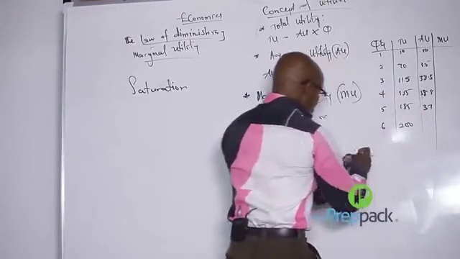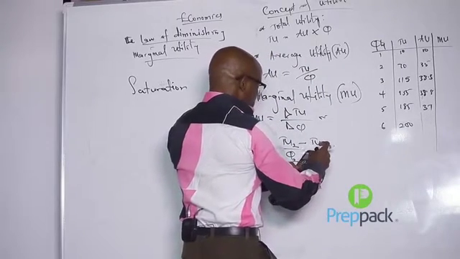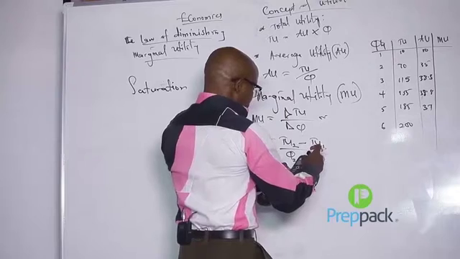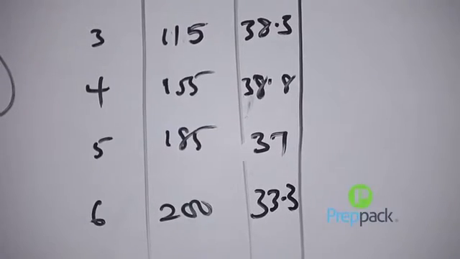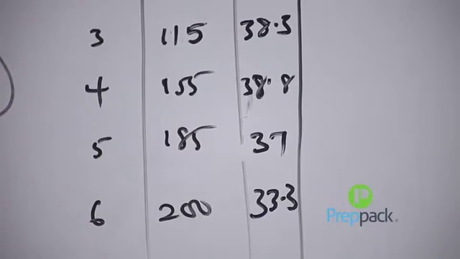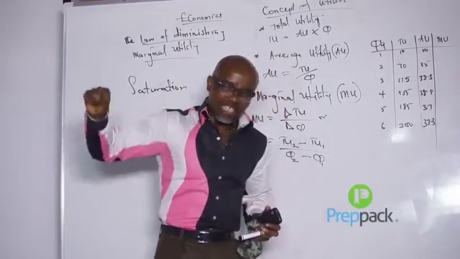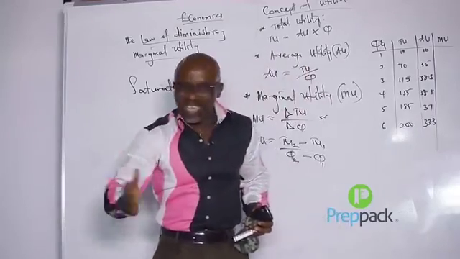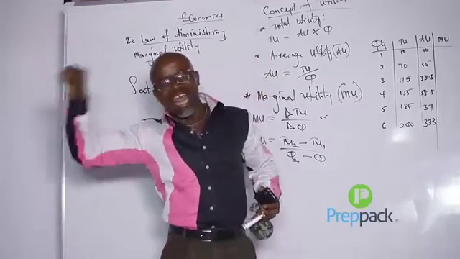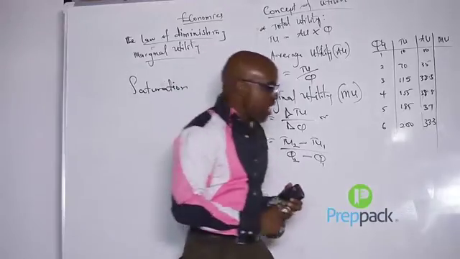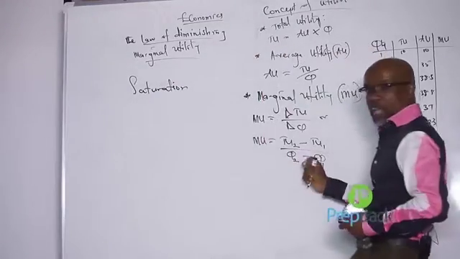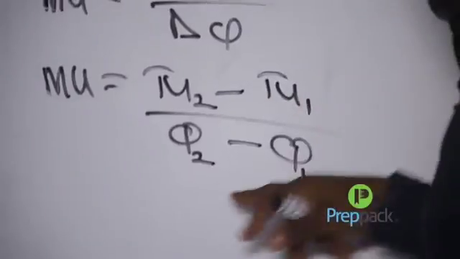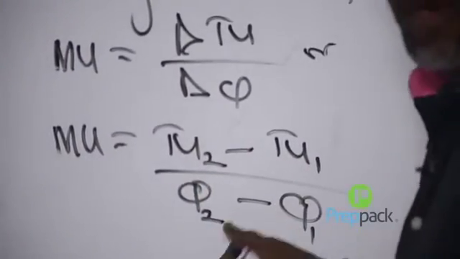Then the last one says divide 200 by 6. This is the average utility. That's the average utility. That means dividing the total utility by the quantity, what you will get is the average utility. Going back to the marginal utility, I've told you that the marginal utility is the addition. Anything marginal, whether marginal cost, marginal utility, marginal revenue, marginal product, means extra, or addition to total. Therefore, to find the marginal, we use the formula: change in TU over change in Q, or TU2 minus TU1 over Q2 minus Q1.